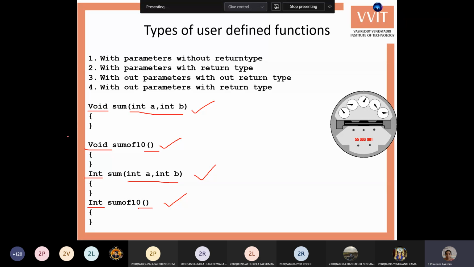So not only writing like this, you need to write these 4 types with the 4 example functions. Okay, you need not write the complete program. Okay, you need to write at least the function code.